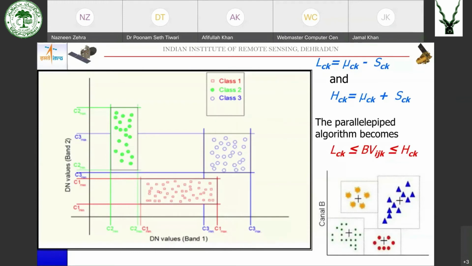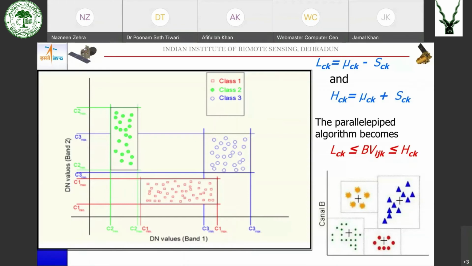Graphically, you can see here there are three classes: class 1, class 2, class 3. We have taken the mean of class 1 and the lower and higher limit of class 1 in both band 1 and band 2. Please follow the red lines. In band 1 we have taken the lower and higher values, and in band 2 also. They will intersect and form a parallelepiped.